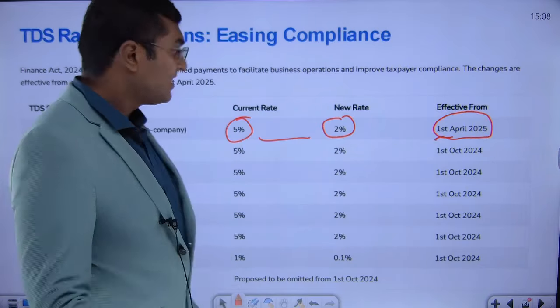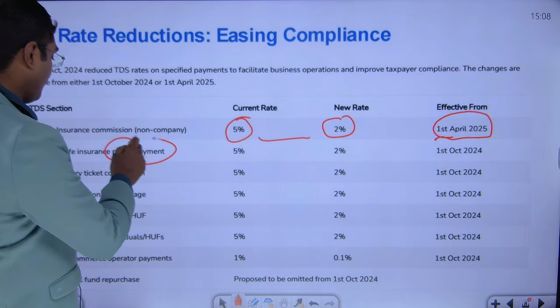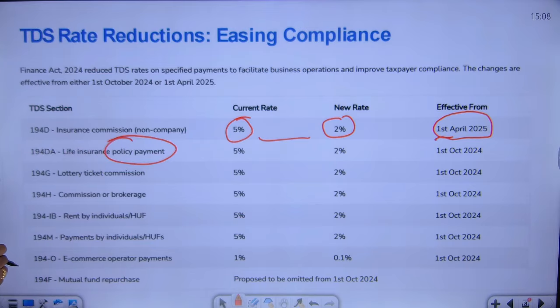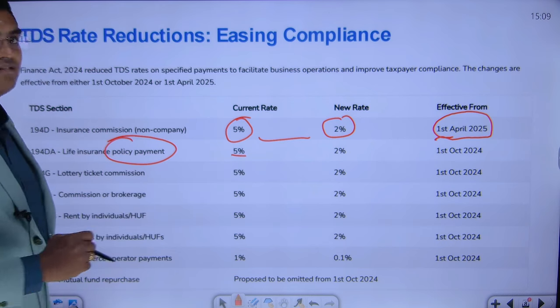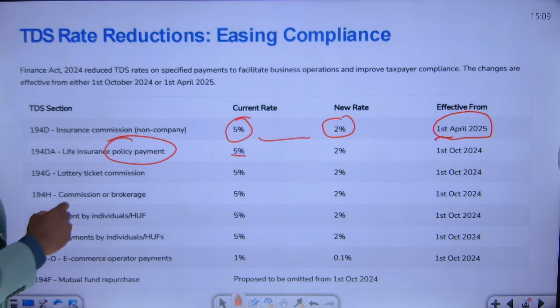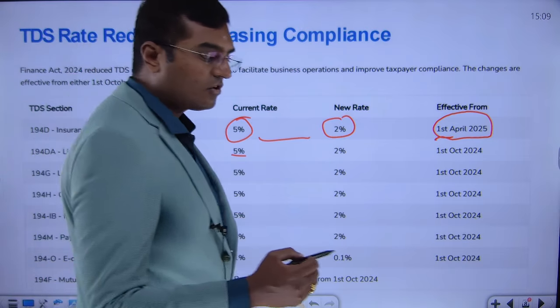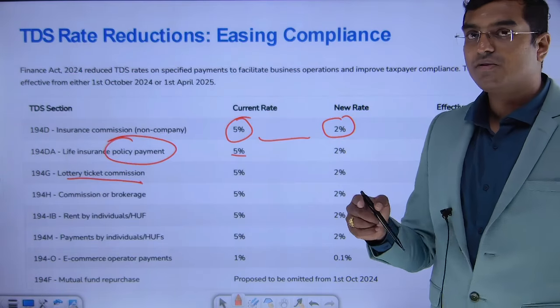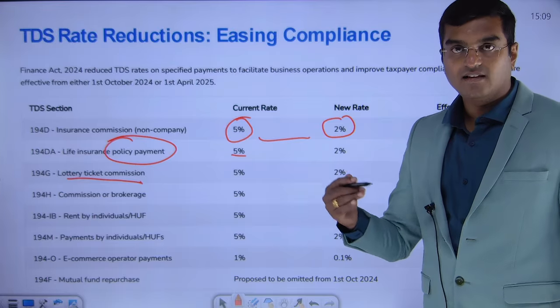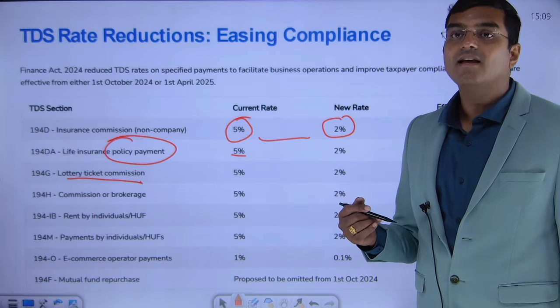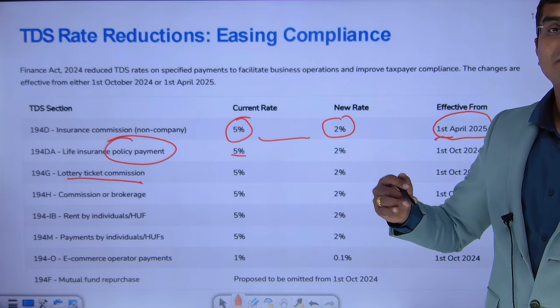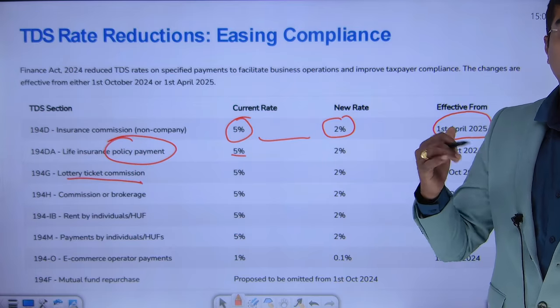The second one, dear friends, life insurance policy payment. Here also there is this section 194DA, which says that any payments that are being made in terms of life insurance policy payments, earlier the rate of tax used to be 5%, now this is 2%. And similarly, lottery ticket commission. So we understand the sale of lottery is still there, dear friends. However, if you remember, anybody who is getting certain winnings from the lottery, those will be treated as income from other sources at a flat 30% rate. You are all aware of that.